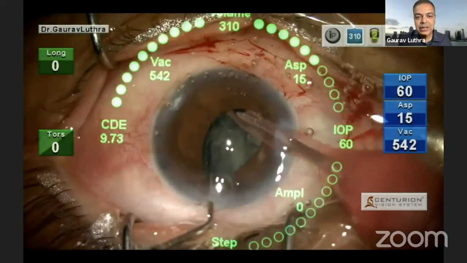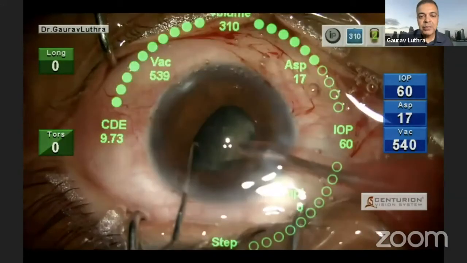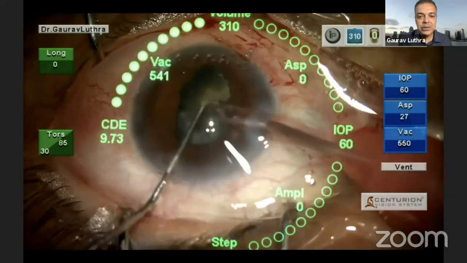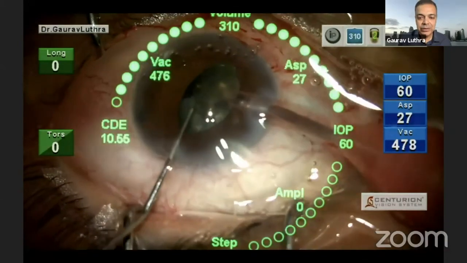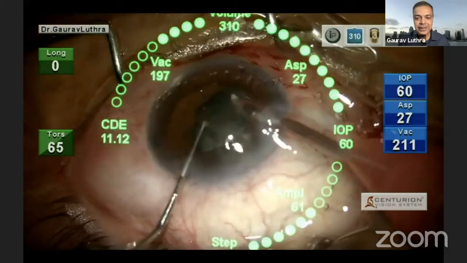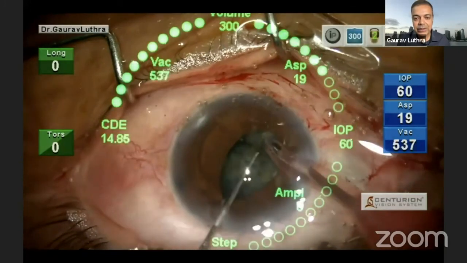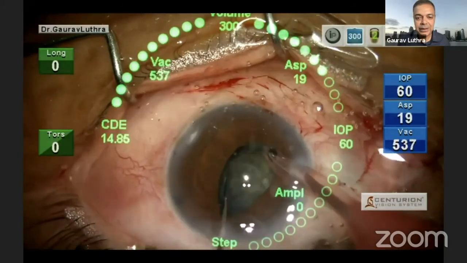Now, this is the point where I had to take a decision whether I wanted to put in a ring or some iris hooks. And you can see how the patient is moving around all over the place. After every few seconds, I have to recenter his head. And I was able to then gradually remove all these fragments.